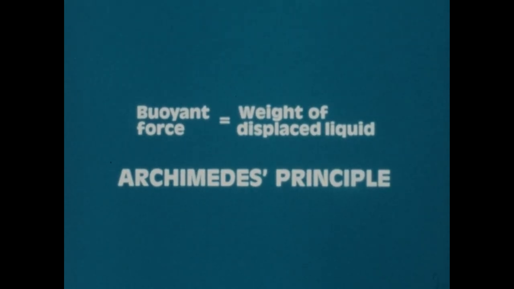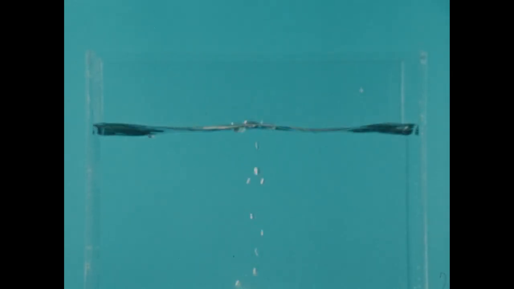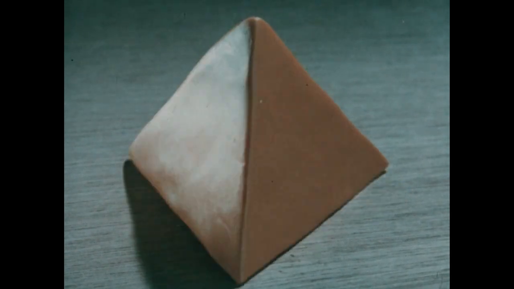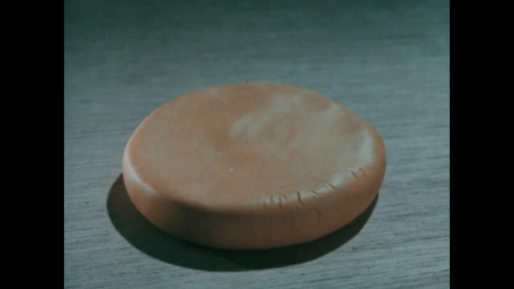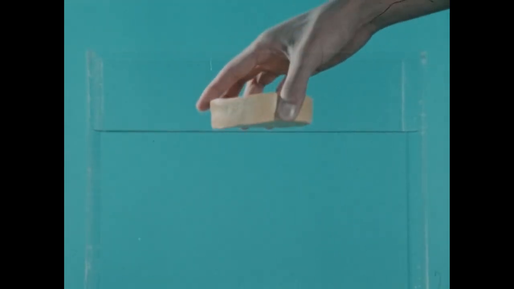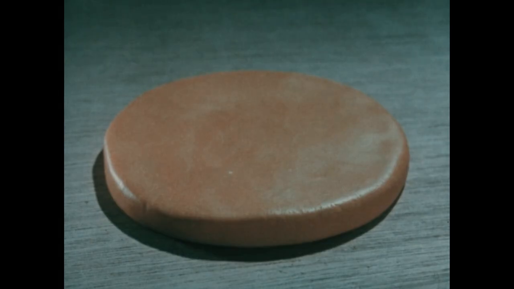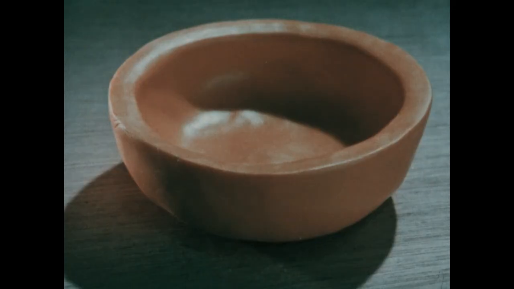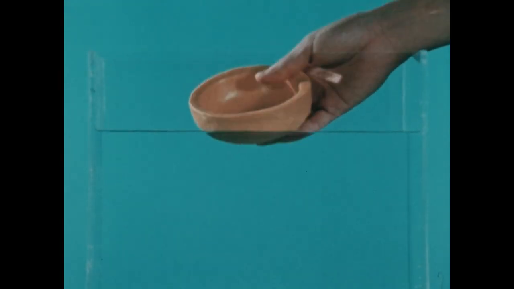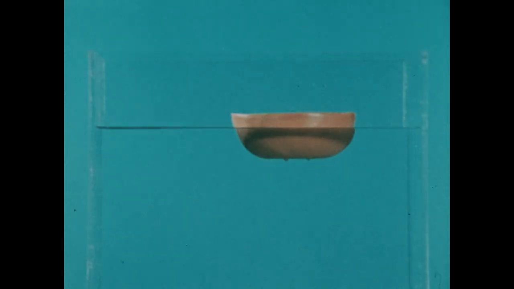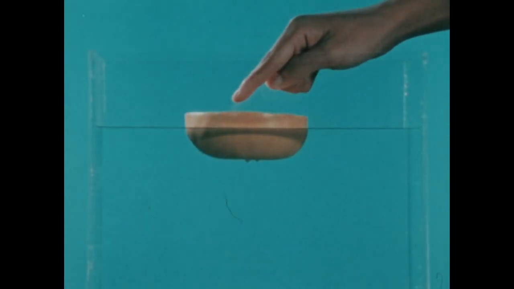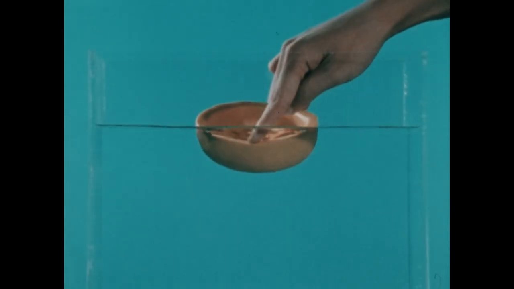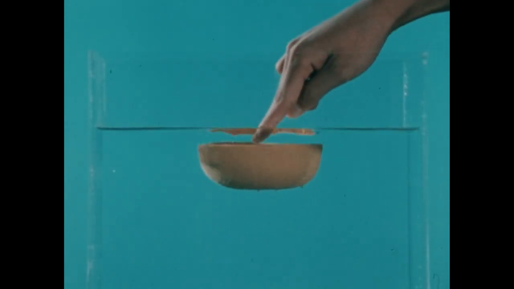The principle helps explain why objects float or sink. For example, with most of the shapes we've tried, the lump of clay sinks. But watch. We change the shape like this. And what happens? The clay floats, because some shapes increase the amount of water an object displaces, and that increases the buoyant force enough to match the downward pull of gravity. Add water, and soon the weight is greater than the buoyant force.